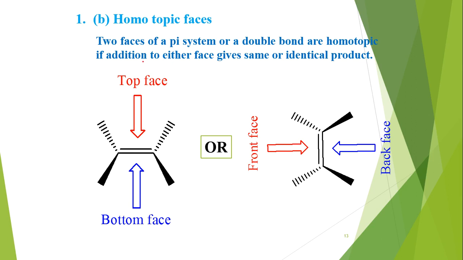So in this pi system we see two faces of this one pi bond, which contains two lobes, upper and downside, in this structure. So two faces of a pi system or a double bond are homotopic if addition to either face gives the same or identical product.